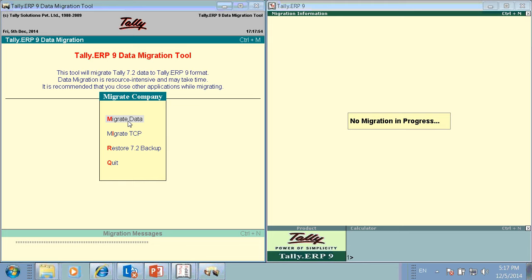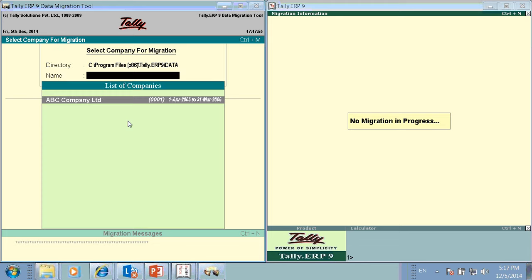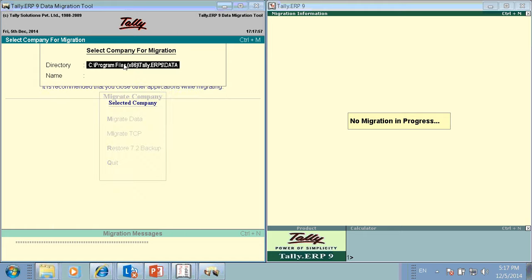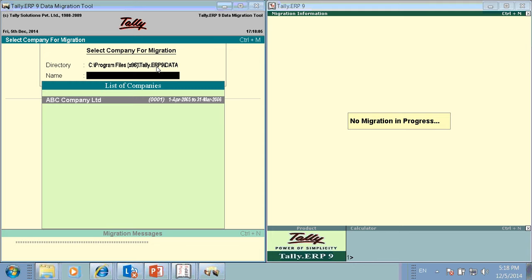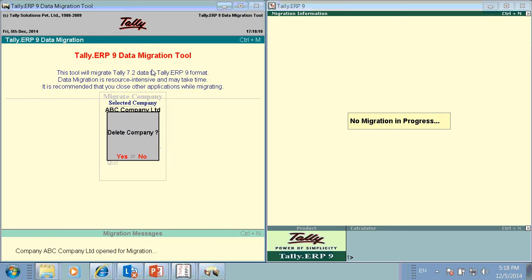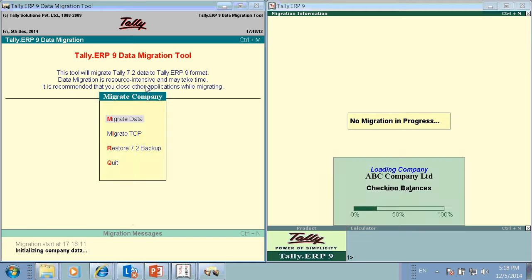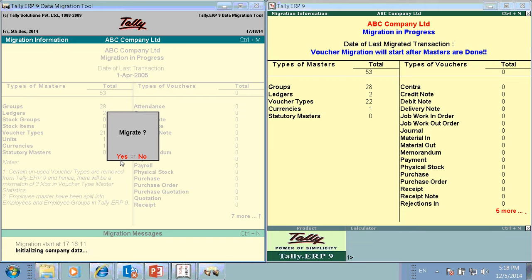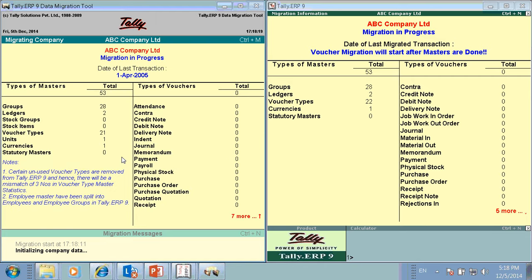When you load this file, you get the option called migrate data. When you click on migrate data, you have to take the directory where the Tally 7.2 data is saved. You will get the company 7.2 data, enter. It will ask for migrate, yes or no. Next, migrate as yes.